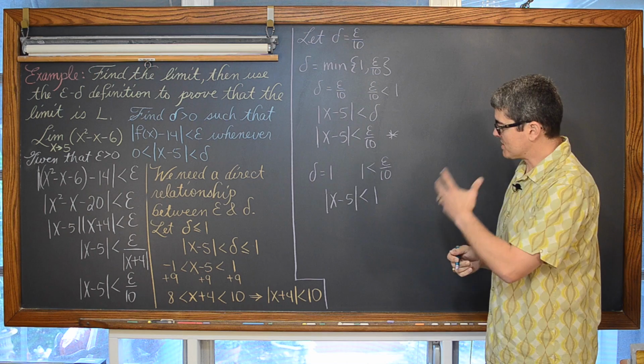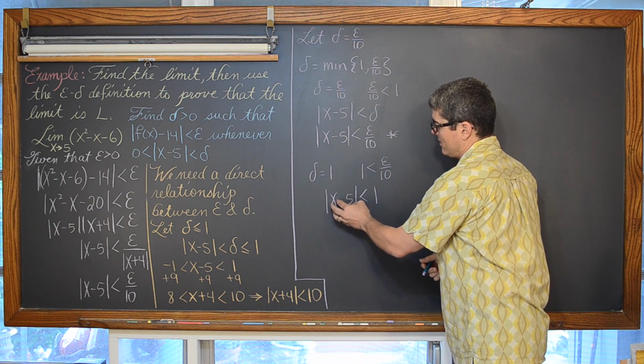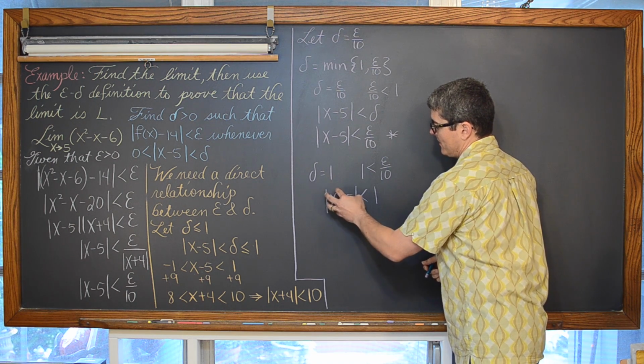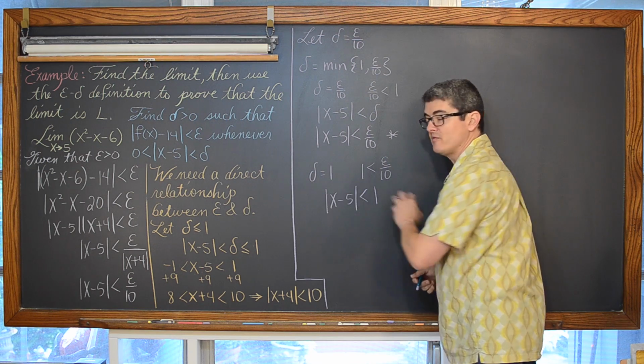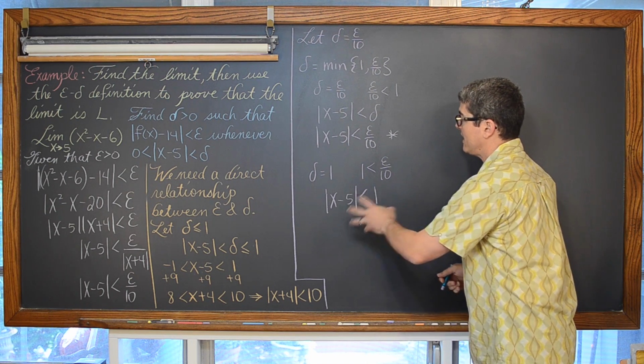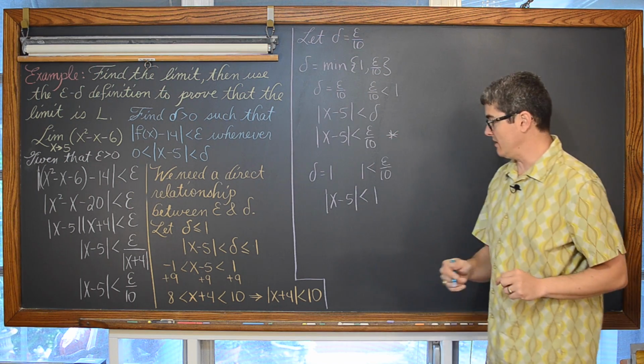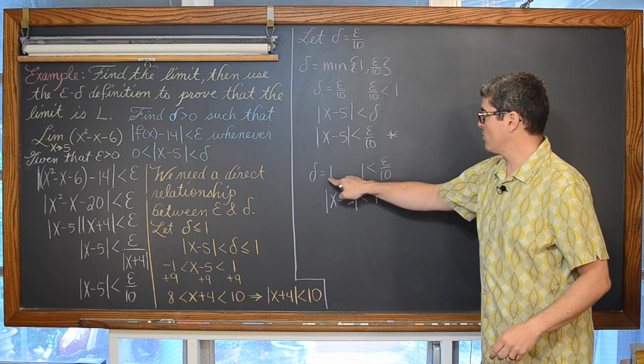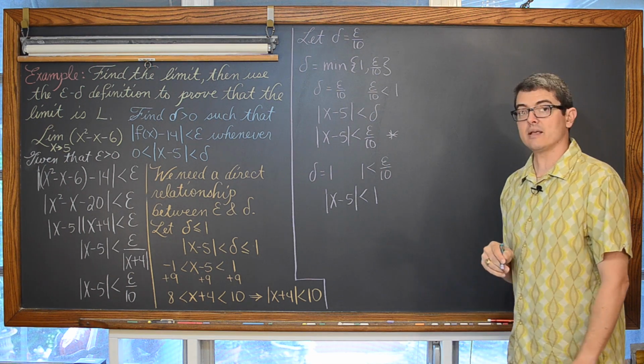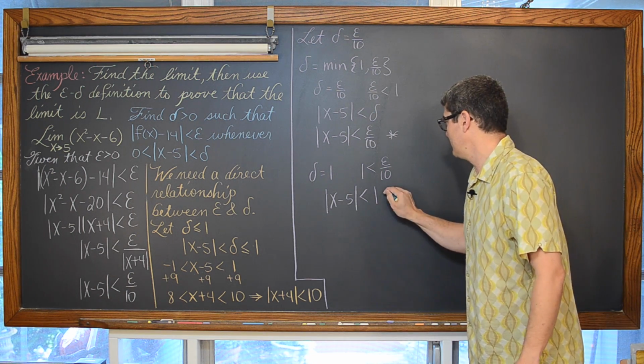Well, I would still like to be able to know that when I see an epsilon, an absolute value of x minus 5, that I can relate it to this epsilon over 10 idea. Well, if we picked 1, then 1 was less than epsilon over 10.